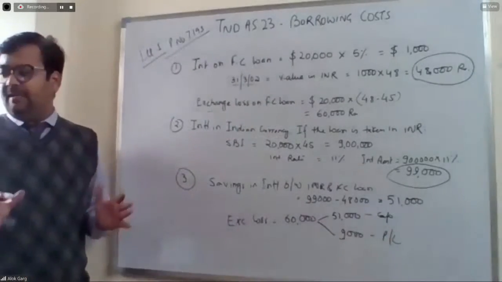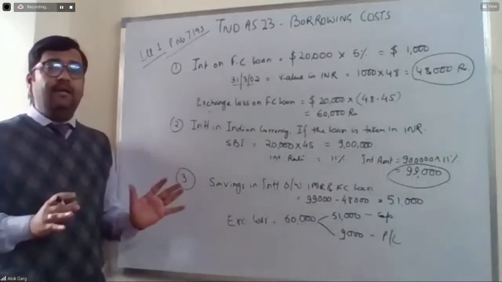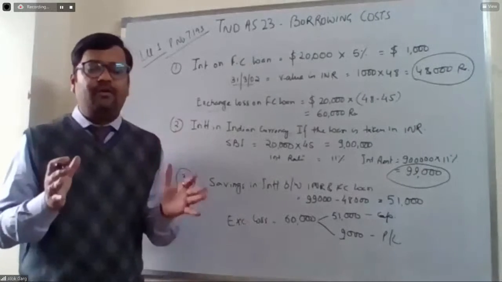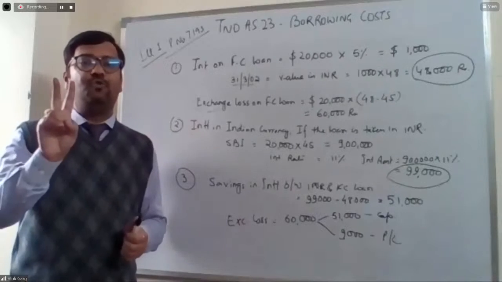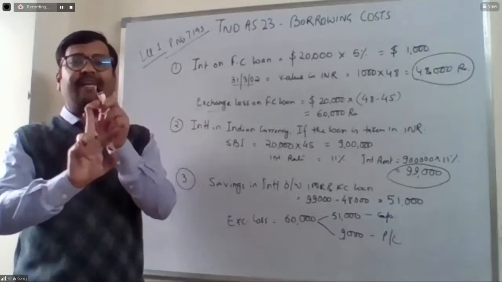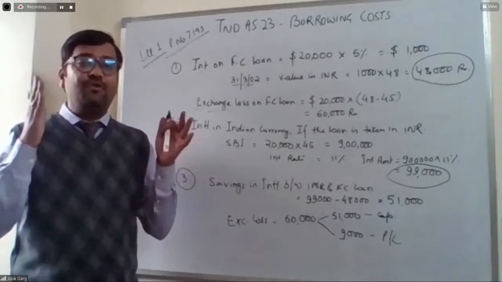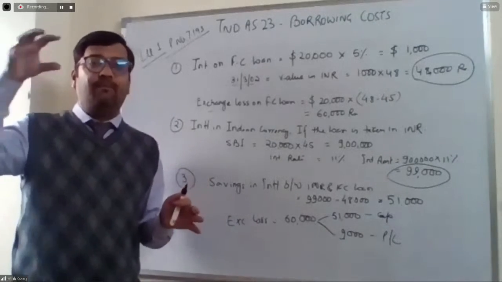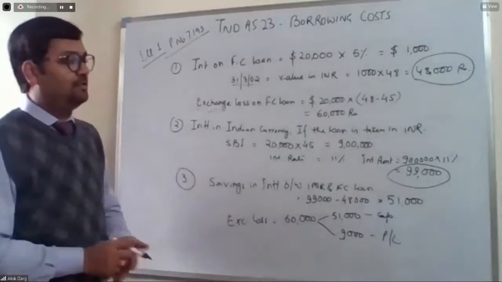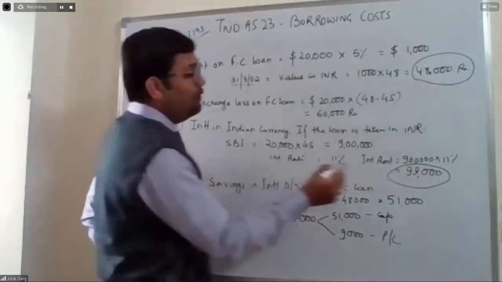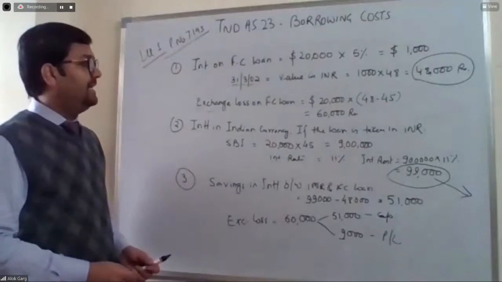So in a nutshell, what is the amount of borrowing cost in case of foreign currency borrowing? The amount of borrowing cost includes two parts. One is interest cost. The second one is exchange difference or exchange loss. And it should not be greater than the borrowing cost if the borrowing had been done in Indian rupees. So technically speaking, the amount which has to be capitalized is 99,000 rupees as a borrowing cost.